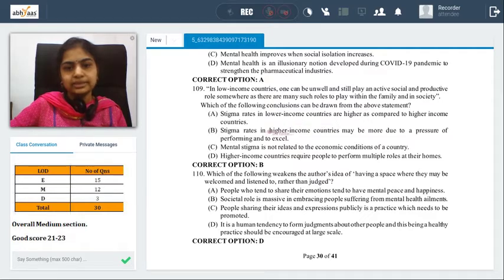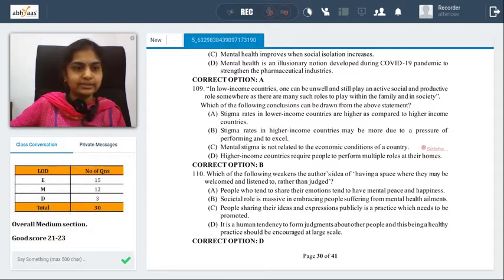Right. Stigma rates in high-income countries may be more due to a pressure of performance and to excel. This we have in the passage. Mental stigma is not related to economic conditions of a country. We have the money aspect and poor-rich aspect, and we are talking about mental stigma. So this cannot be taken. High income people required to perform multiple roles at home? It's low income people actually, as far as the passage is concerned.